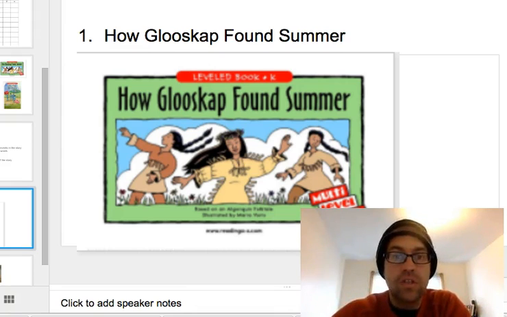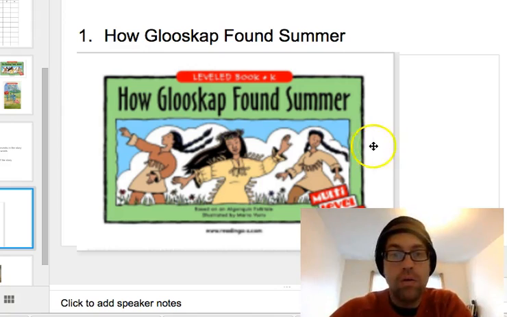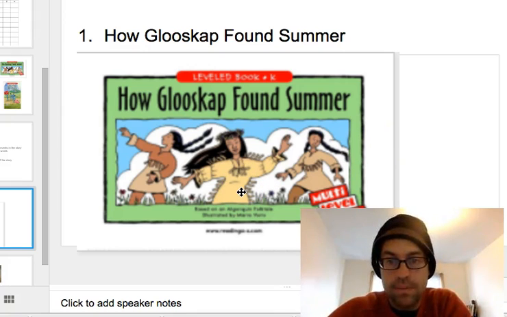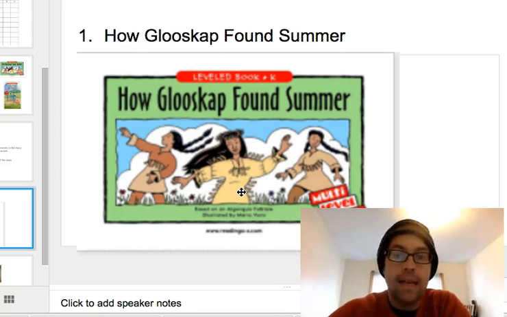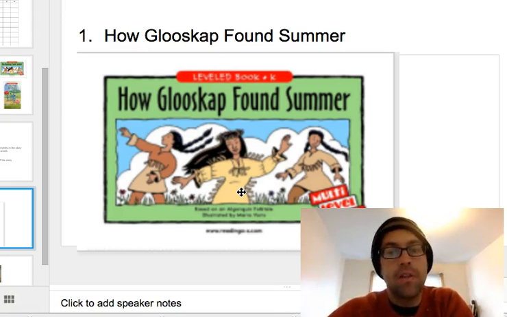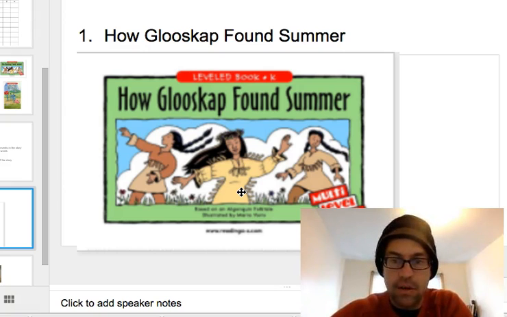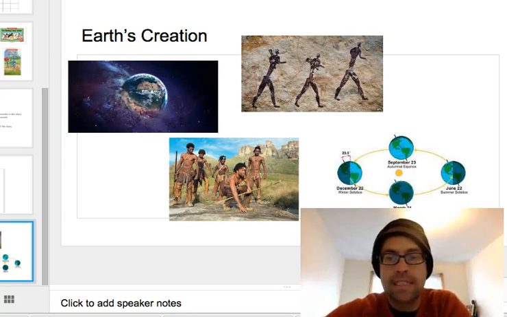And so this story, How Glooskap Found Summer, is a legend about how this important person brought summer to the world. Now, is it true? No. But it can tell us about the culture of the people who we're reading about. So it's an interesting thing to study and learn other cultures and their ideas about the natural world.